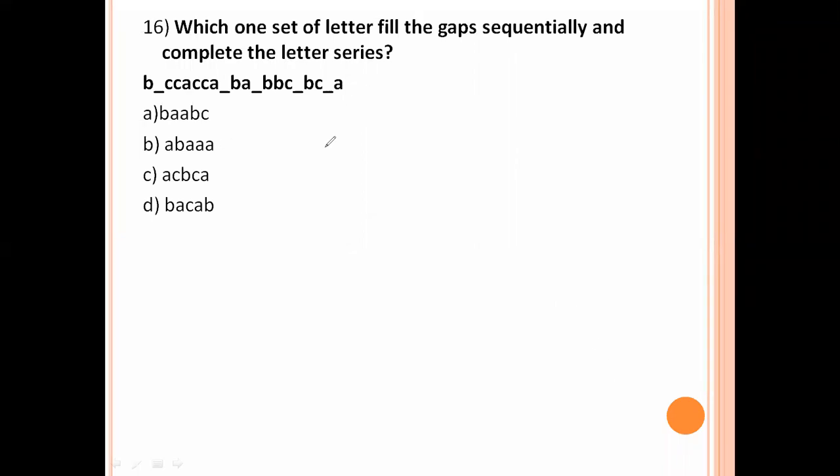Next one. B, CCA, BA, BBC, BCA. Now here you see C repeated 2 times. So here B also repeated 2 times. Similarly A repeated 2 times. BA, BAA, BB, C, BBC, BB, CC. So BA, ABC is option number A, the right answer.